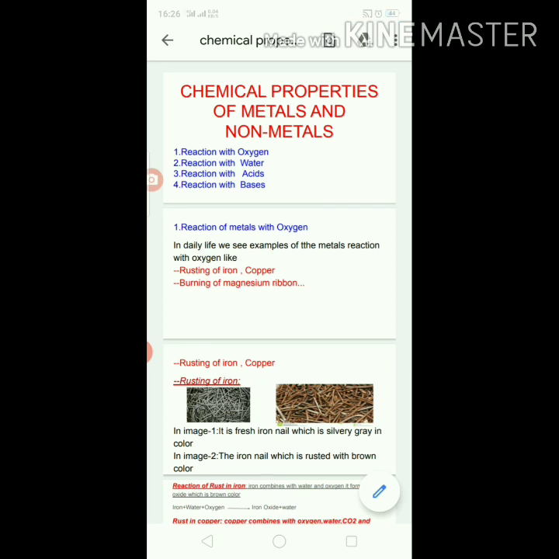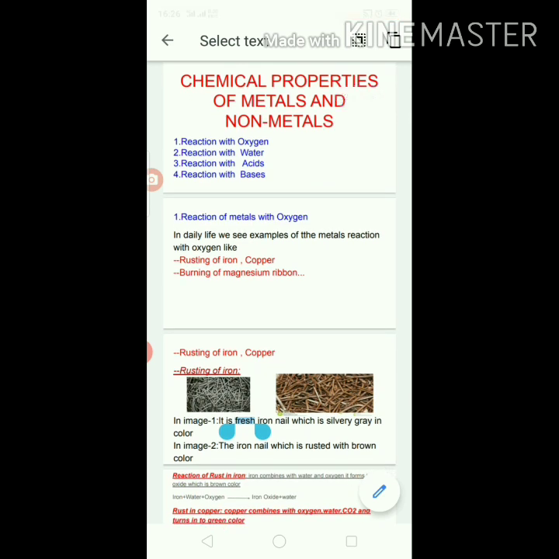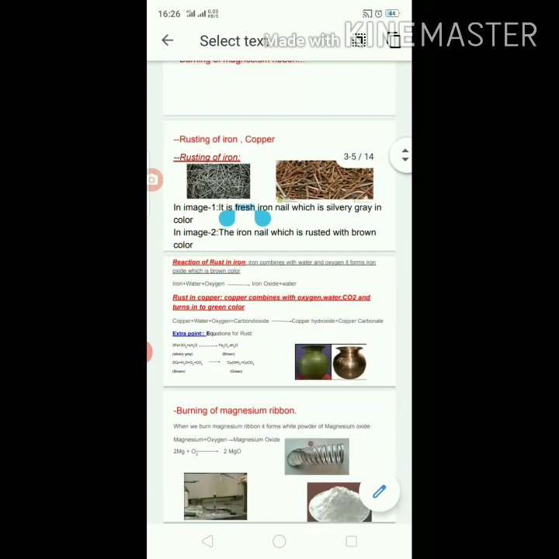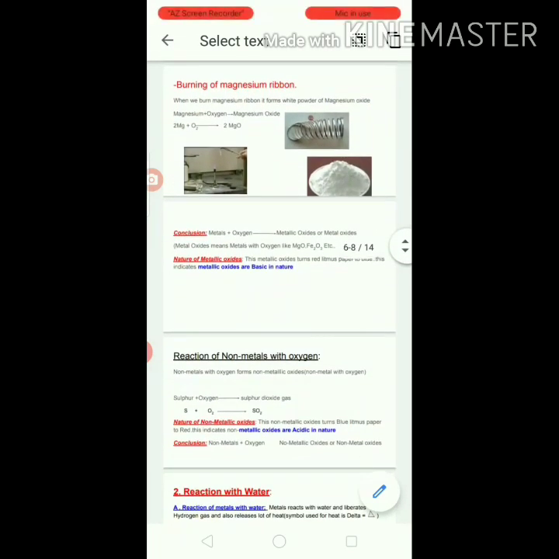Today's class we are going to discuss the chemical properties of metals and nonmetals. Under this heading we have four different types of reactions. In previous classes we finished reaction with oxygen, that means reaction of metals with oxygen as well as the reaction of nonmetals with oxygen, both we finished. In today's class we are going to see the second reaction, that is reaction with water. Let's see reaction with water.